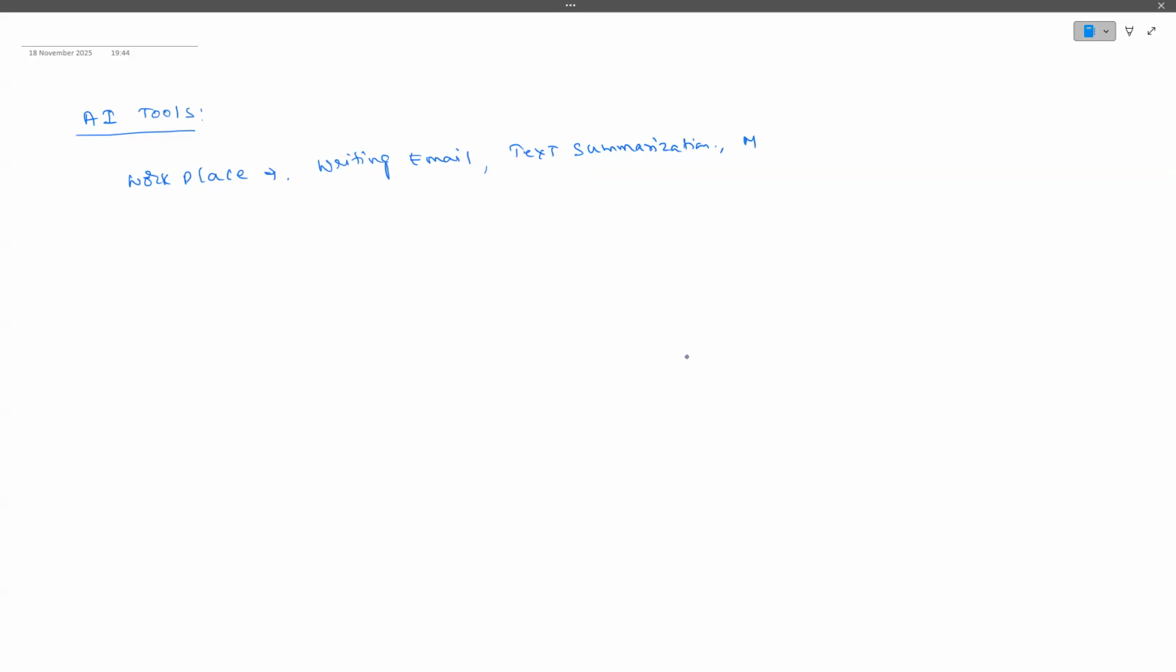So starting from writing an email, text summarizations, a meeting summary, anything you can write, guys. Anything you can do as part of your productivity. Apart from that, I told you that it is based on your creativity, which is nothing but your personal interest also. Some people will learn this for personal interest.